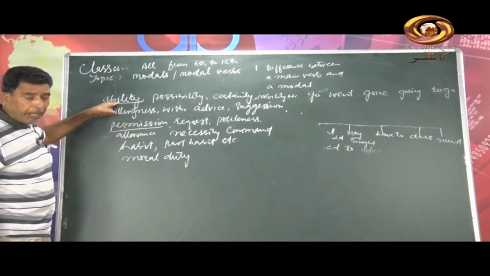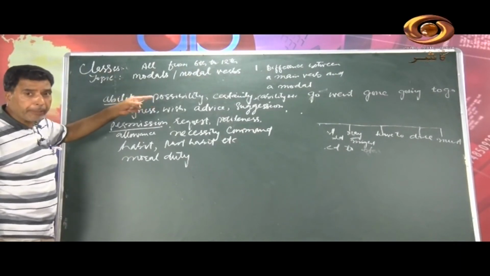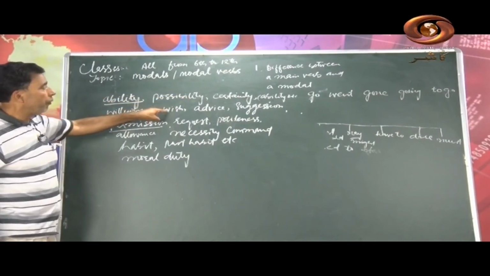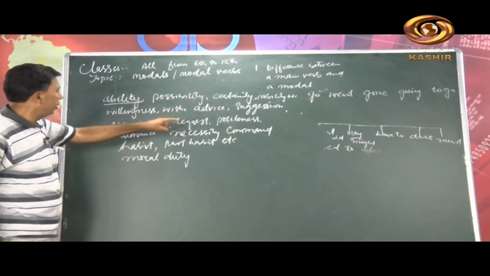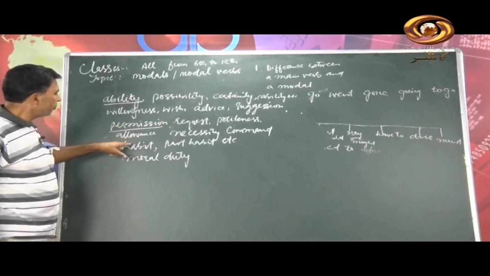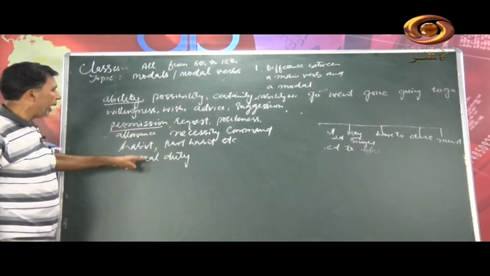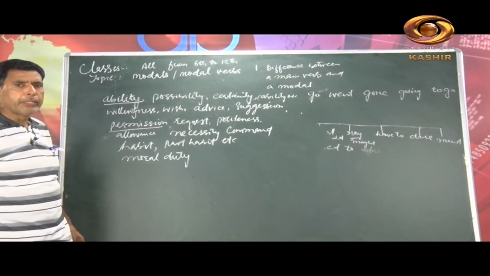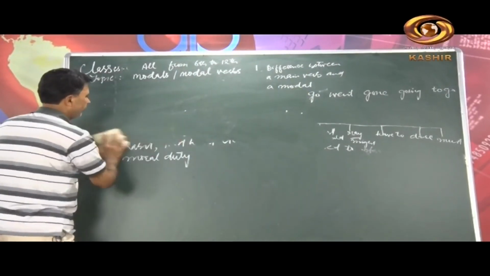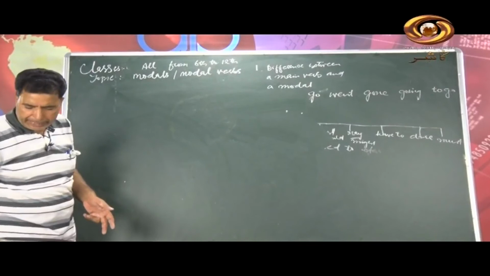So ability, I'll read it for you. Modals show us ability, possibility. I will tell you where these show ability and where possibility. Certainty, willingness, wish, advice, suggestion, permission or allowance, even request, politeness, habit, necessity, command or order, and past habit and moral duty. Extra, there are other uses that these modals show. Now, let me write some sentences so that you will find where we find this ability and so on.